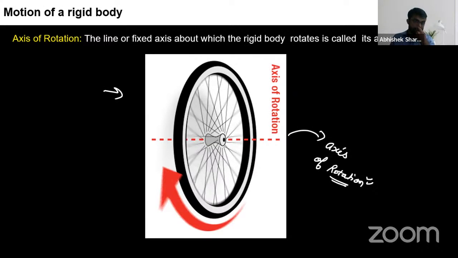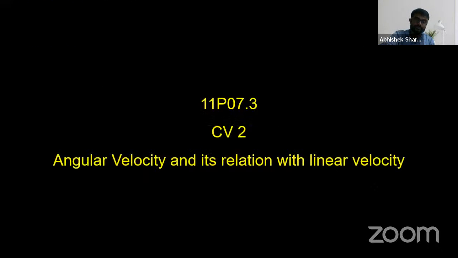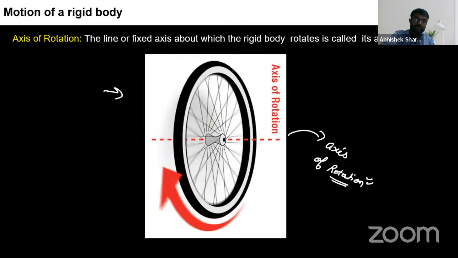Okay? This is known as what? Axis of rotation. Is it clear? Reply in the chat box. Is this thing clear? Reply in the chat box.